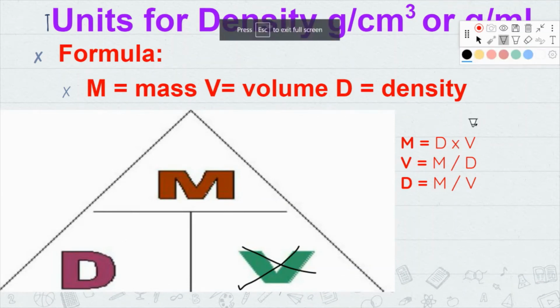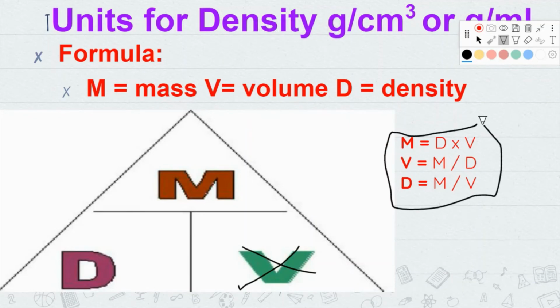So as I was saying right here, you have all the formulas there available to you. So again, if the question is asking you for mass, it's just density times volume. If it's asking you for volume, it's mass divided by density, right? If it's asking you for density, it's mass divided by volume. And here's the thing to remember. If they're asking you for mass, usually you're going to answer in grams, right? Because grams is a measurement for mass. So, if you give an answer for mass, it's going to be in grams.